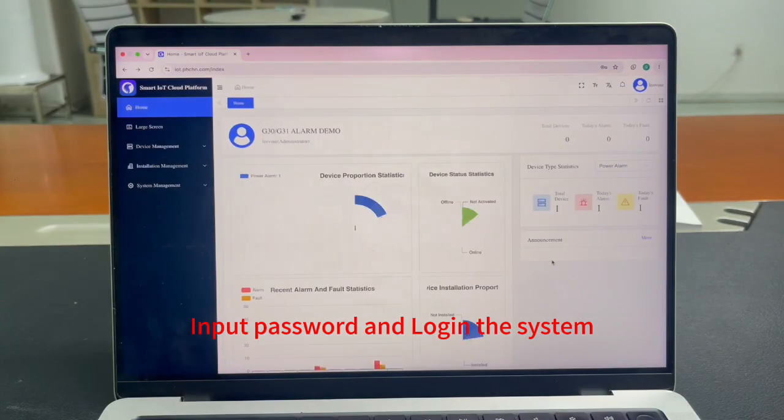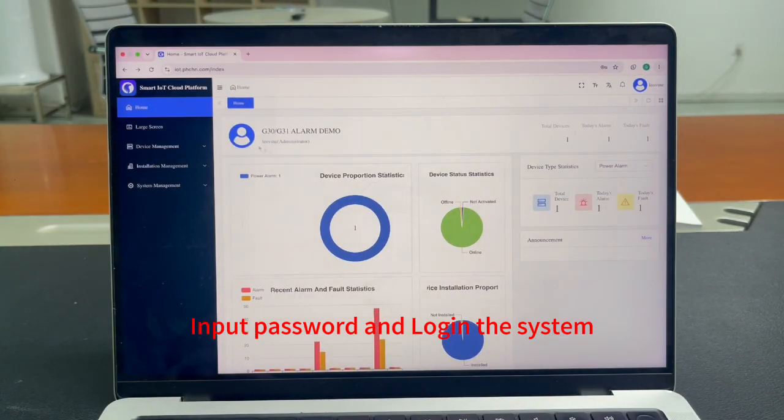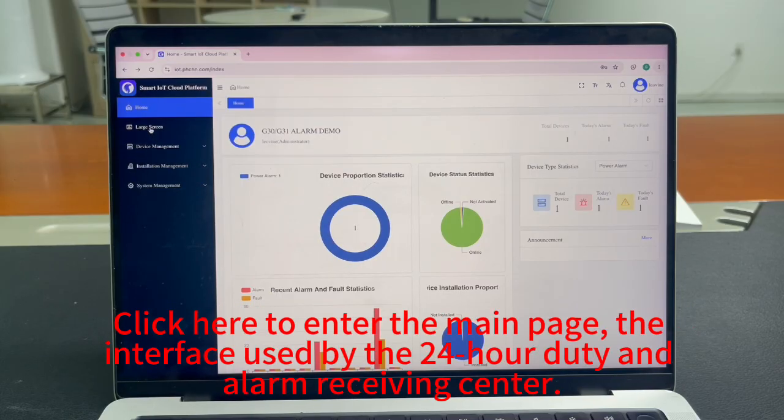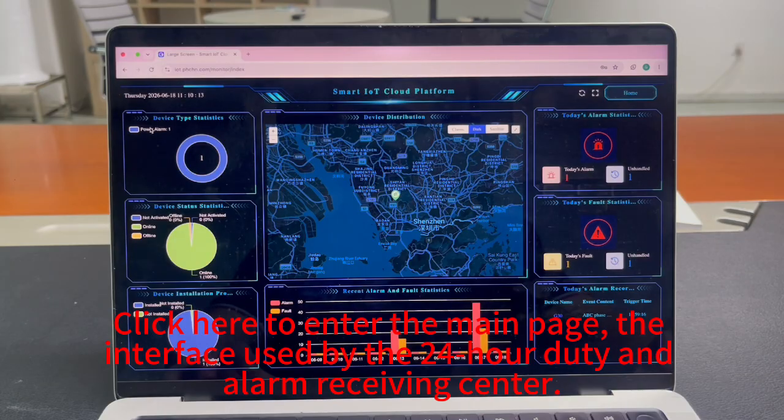Step 1. Input password and log in the system. The home page looks very simple. Please click here to enter the main page. The interface used by the 24-hour duty and the alarm receiving center.